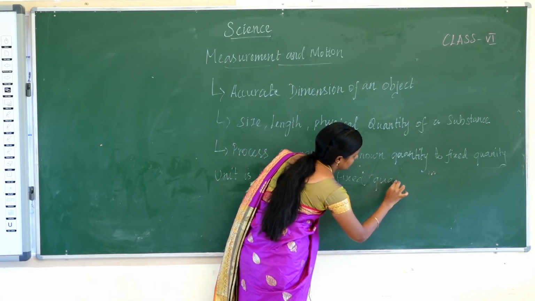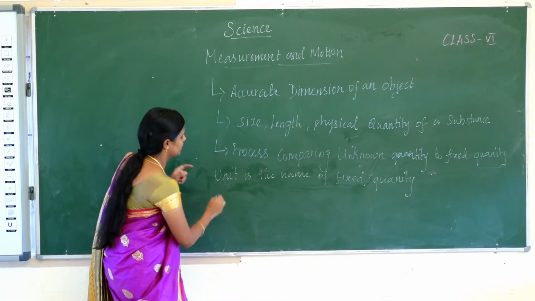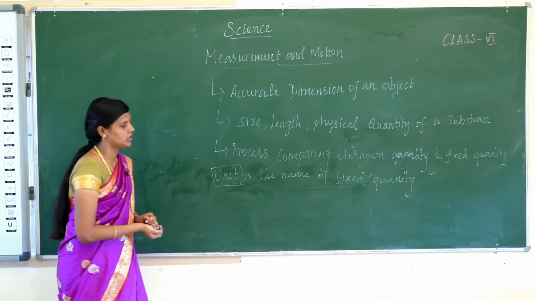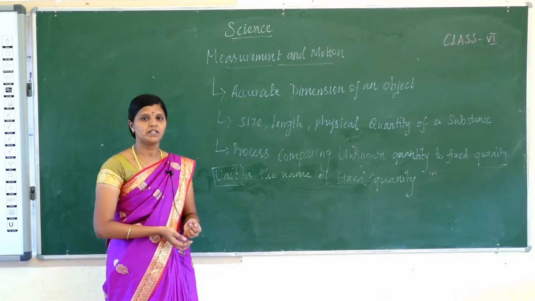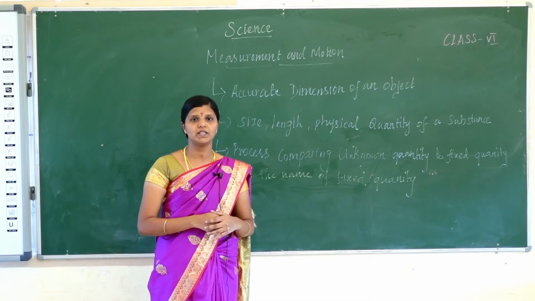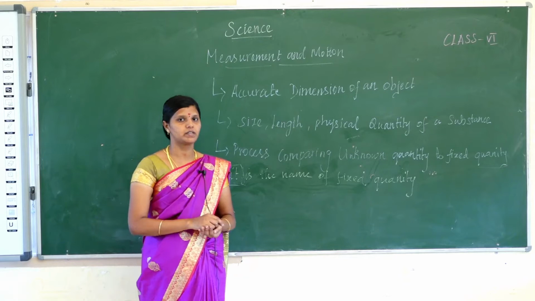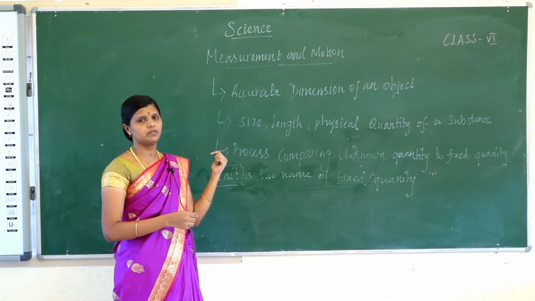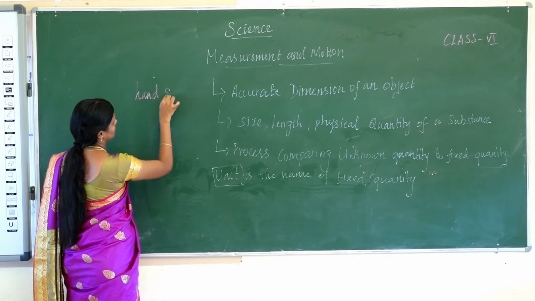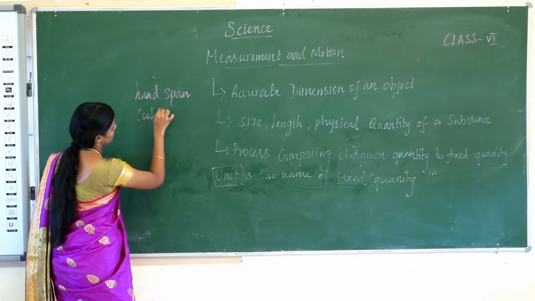Now you clearly understand what measurement is, and that a unit is the name of the fixed quantity. Next, in ancient times, people used to measure the length of an object using different parts of the body. Which parts of the body did they use? Handspan, cubit and foot.